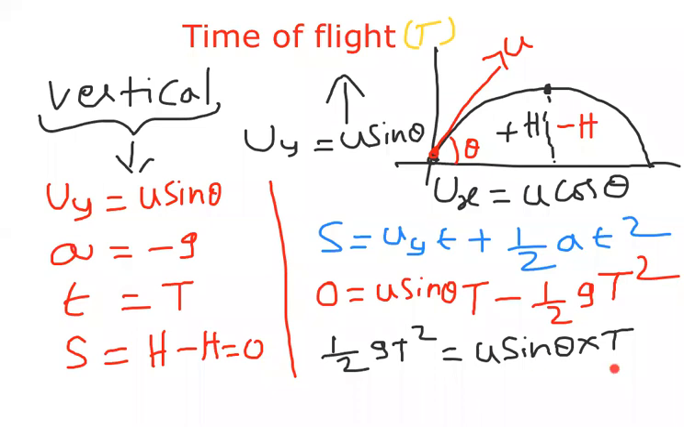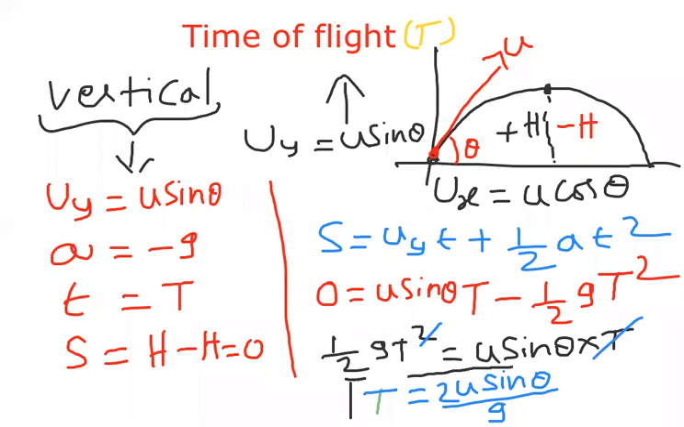So what should I write finally here? Capital T is equal to, here we can also cancel this t and this t. So now what is left here? T is equal to 2u sin theta by g. This is the expression for time of flight. Time of flight expression: 2u sin theta by g.